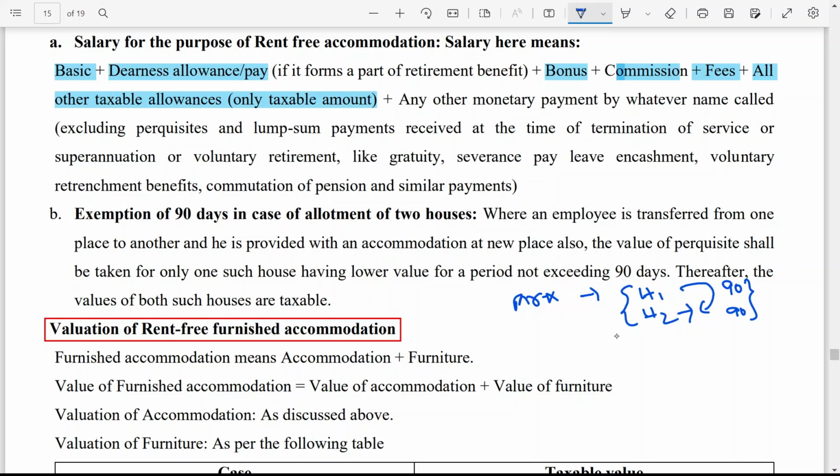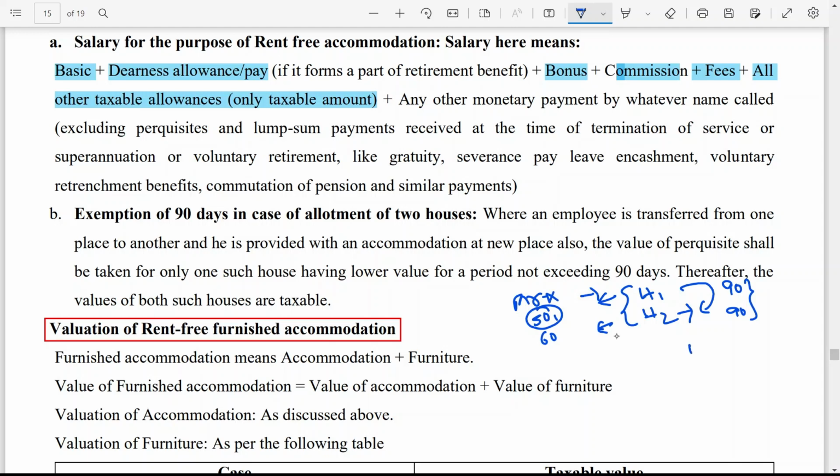Let us say the value of perquisite for house 1 is 50,000, and the value of perquisite for house 2 is 60,000. Then he can choose which house or which value he will take. So here obviously he will take 50,000. That is okay.